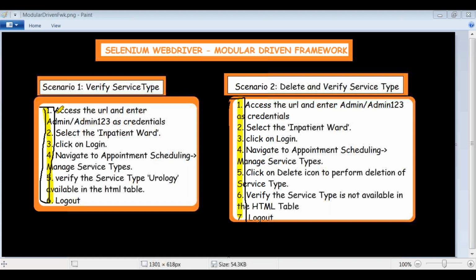If you observe carefully, the first step is the same, the second step is the same, the third, the fourth, the fifth is more or less the same, and the sixth step is the same. In both scenarios the majority of the steps are the same, but only step number 7 in scenario 2 is different, where we have to write separate functionality. But we can come up with reusable flows which we can use in both scenarios.